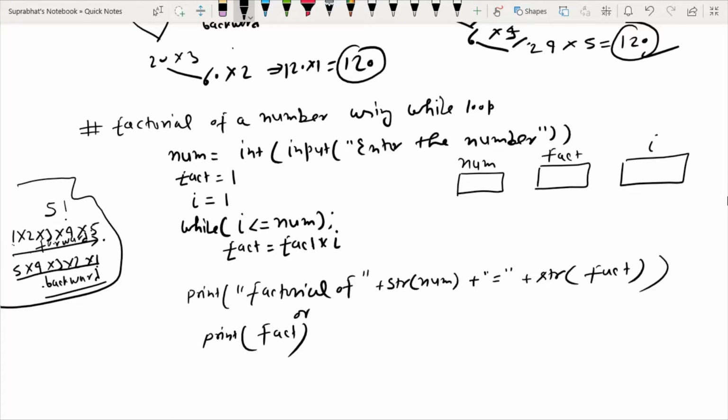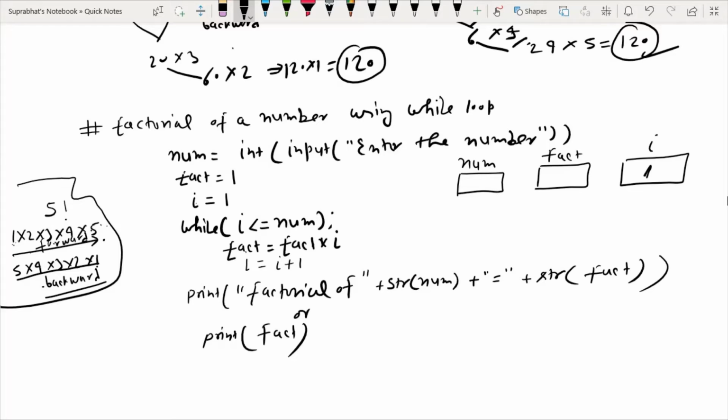Here we have used the forward approach, because if you notice, I have taken the variable i equal to 1 and I am giving the condition in the while loop i less than or equal to num, that is it will go from 1 to num. It means this approach is the forward approach. Each time I also have to increment i: i = i + 1. So in this program I have used the forward approach because I am starting from 1 up to less than or equal to num.